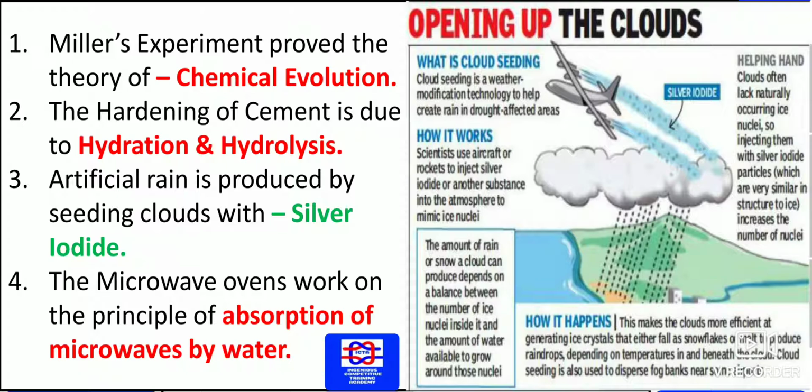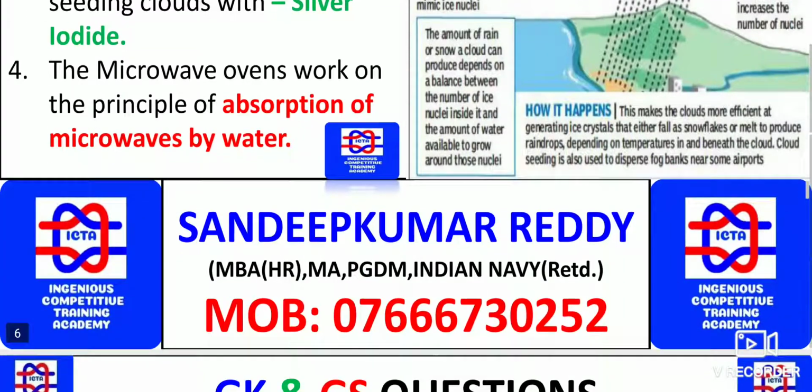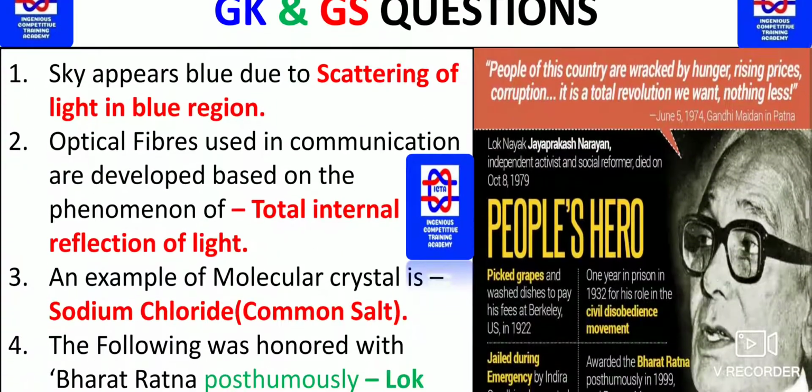Now we have, the microwave oven works on the principle of absorption of microwaves by water. So this is how the microwave oven works. The absorption of microwaves by water is the principle by which microwave ovens function.